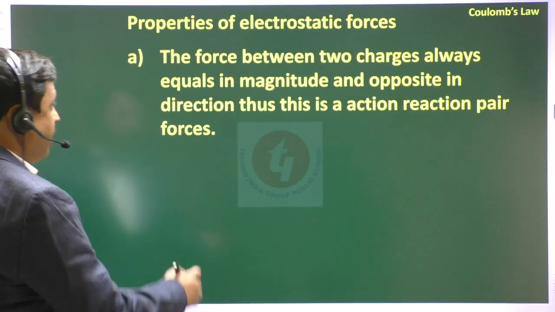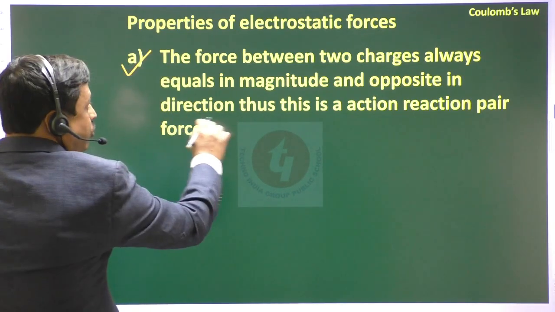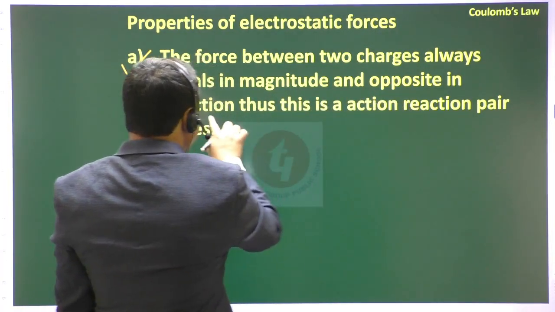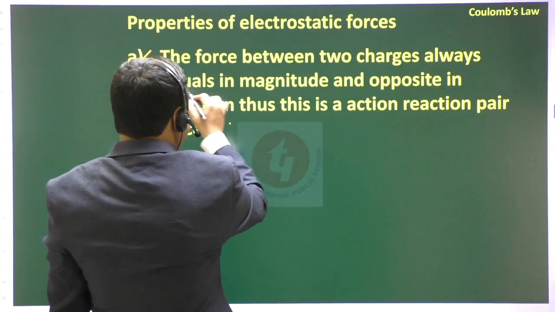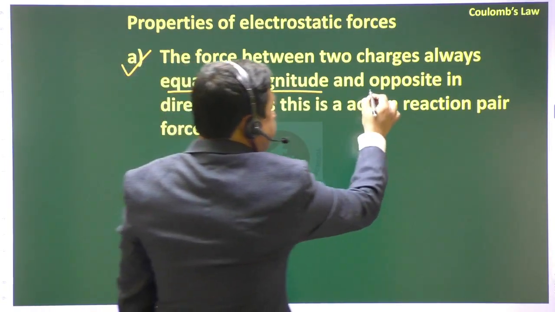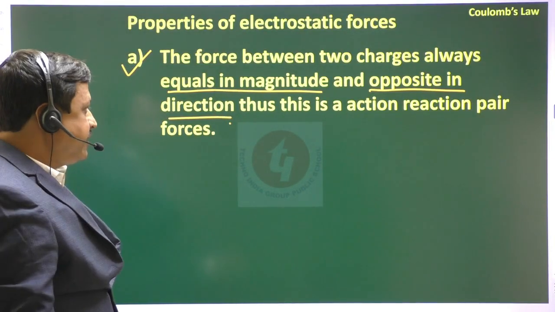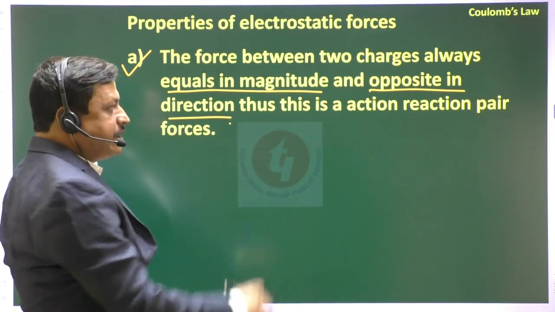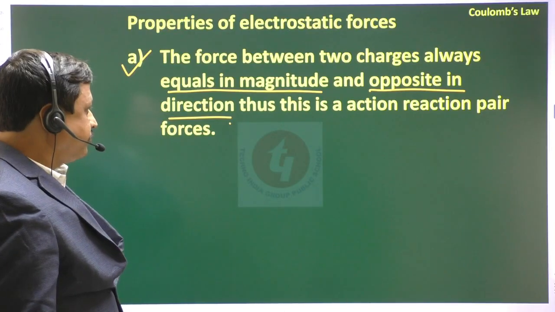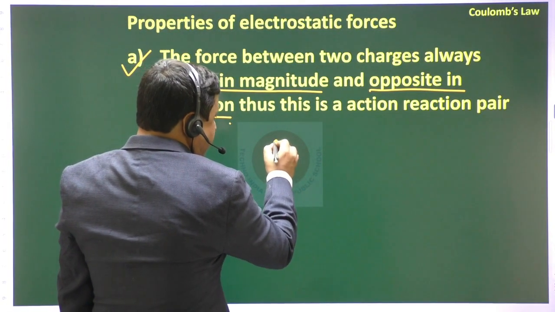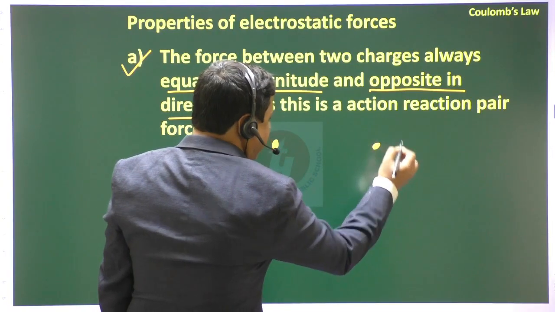First thing, the force between two charges is always equal in magnitude and opposite in direction. You know that this is called an action-reaction pair force. That means, say there is a charge and another charge.